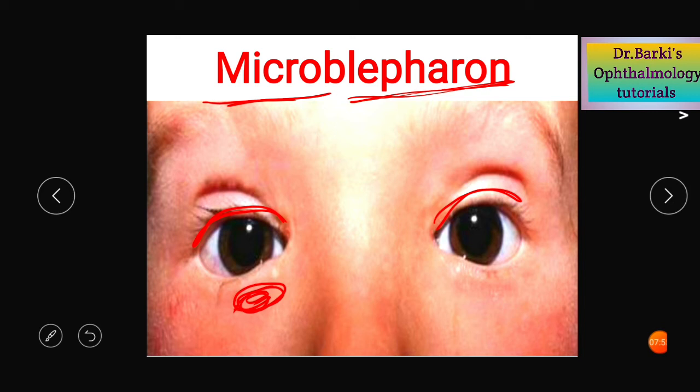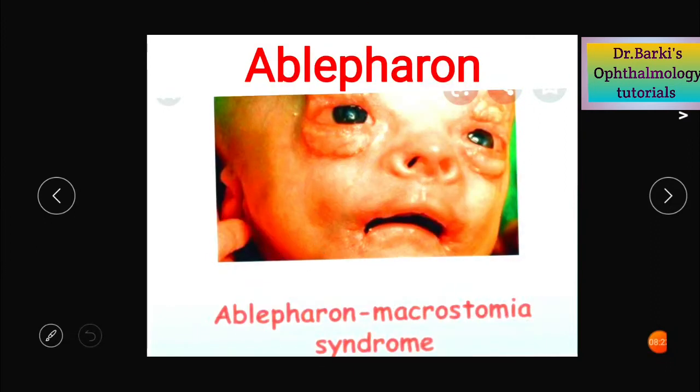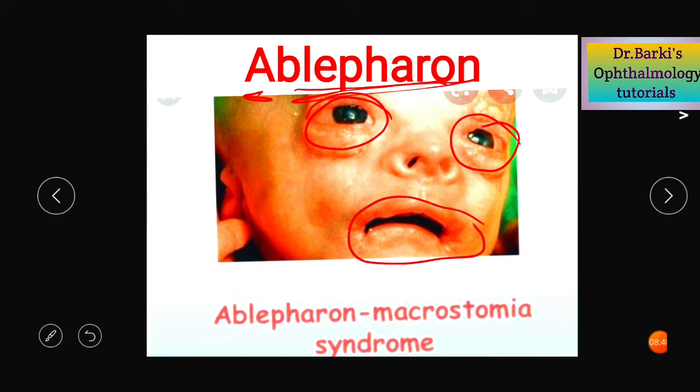Again, the symptoms are because of the dry eye, because of the incomplete closure. There can be lagophthalmos. Again, the treatment is the lid reconstruction. So coming to ablepharon, let us divide the word here. A is absence, blepharon is the lid. So there are no eyelids. There is absence of the eyelids, and there is a syndromic association called ablepharon macrostomia syndrome.